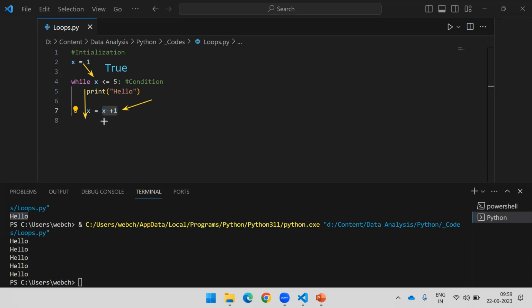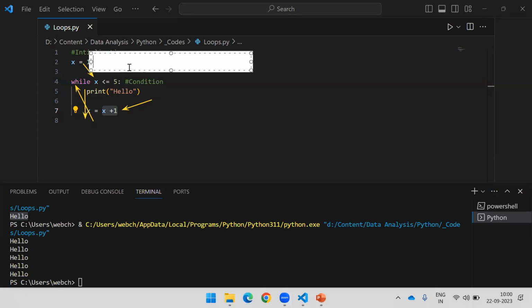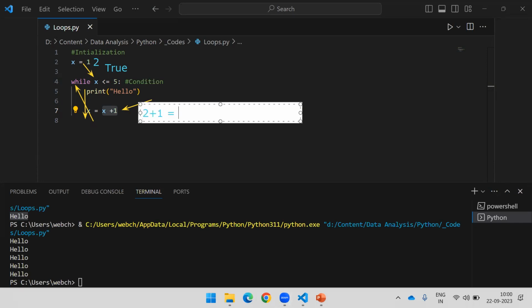And here now the value of x will be 2. Right. Now when my cursor comes to this loop to check the condition for the next iteration, what will happen here? This value will not be there. The value of x will be 2. Here the value of x will be 2. Again, the condition will be true. It will execute. But on the next line, again, what is it going to do? Here, it will say x is 2, 2 plus 1, 3. It is increasing. That is what our increment is.